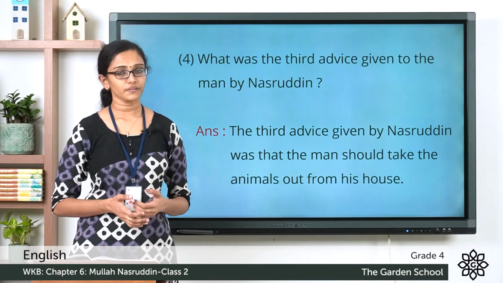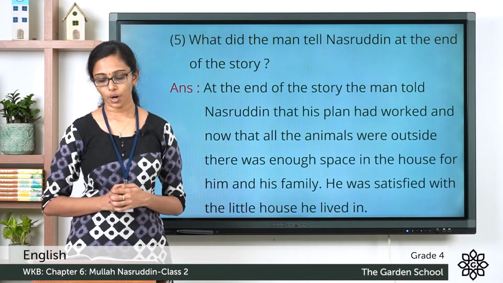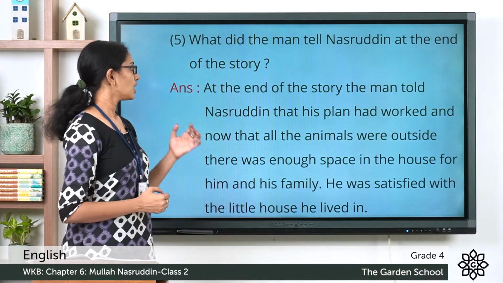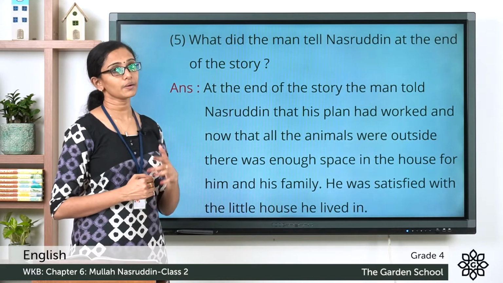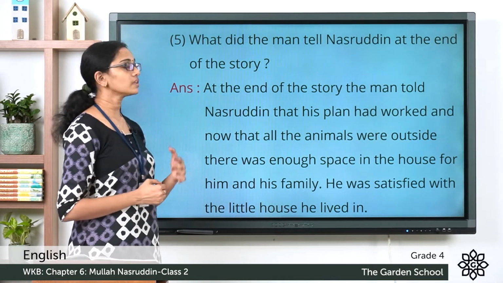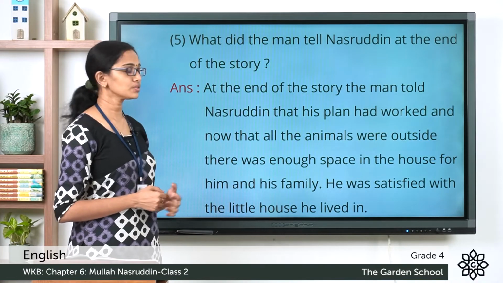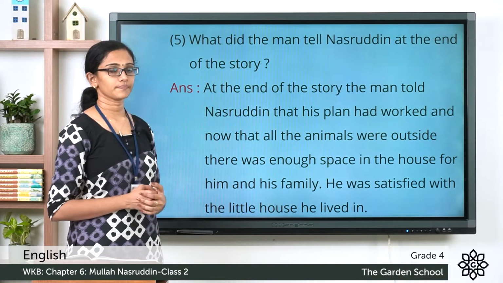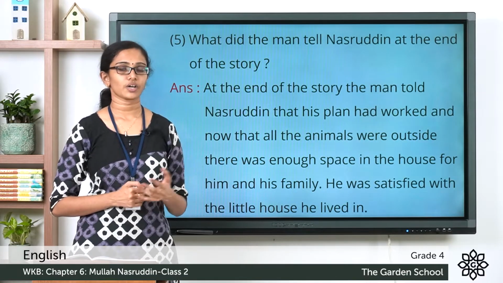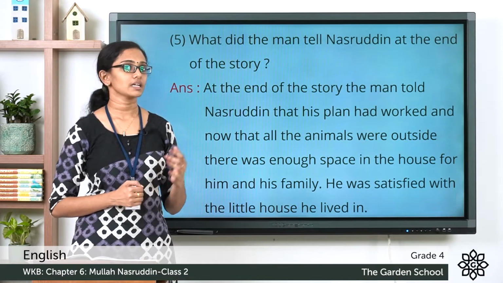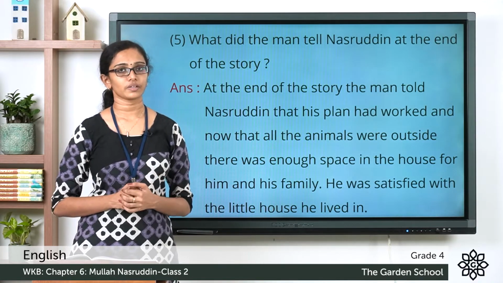Now, the fifth question. What did the man tell Nasruddin at the end of the story? So, at the end of the story, the man told Nasruddin that his plan had worked and now that all the animals were outside, there was enough space in the house for him and his family. He was satisfied with the little house he lived in. So, I hope these answers are clear to you and make sure that you note down these answers in your notebook along with the correct questions.